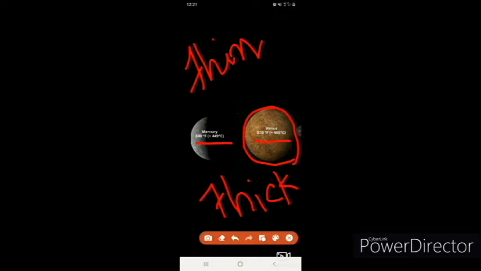Now carbon dioxide creates a greenhouse effect. Because of this greenhouse effect, Venus receives and absorbs much more sunlight than Mercury. So Venus is the hottest planet of the solar system. Mercury is hot in nature because it is the closest planet to the sun, but Venus is the hottest planet.